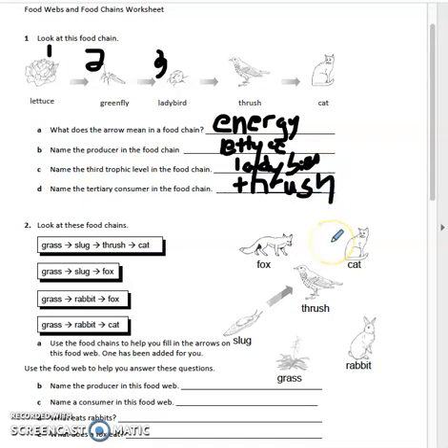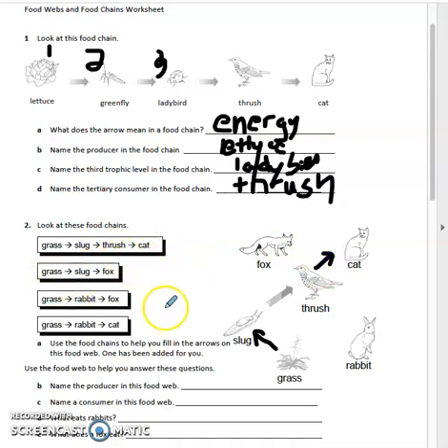So down at the bottom we have a food web. We're going to be looking at filling in this food web using the food chains on the left. So we have the grass goes to the slug. So we're going to draw an arrow from the grass to the slug because the slug eats the grass. Then you already see the arrow going to the thrush, and then from the thrush we go to the cat.